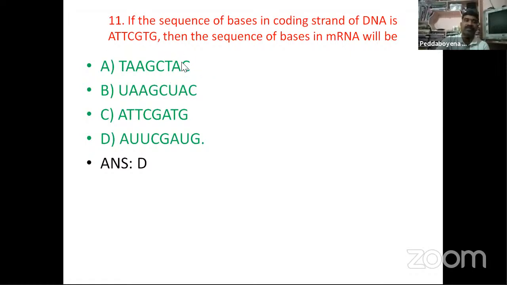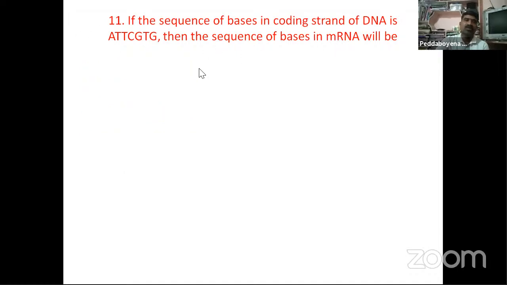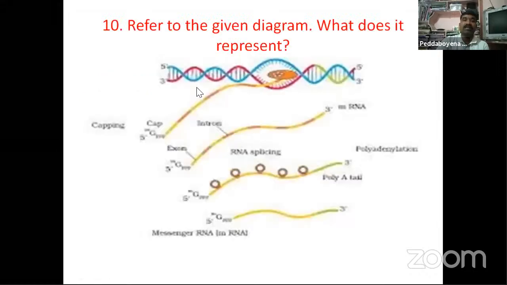That is the correct answer when DNA is asked. But here mRNA is asked, so only thymine is changed to uracil.